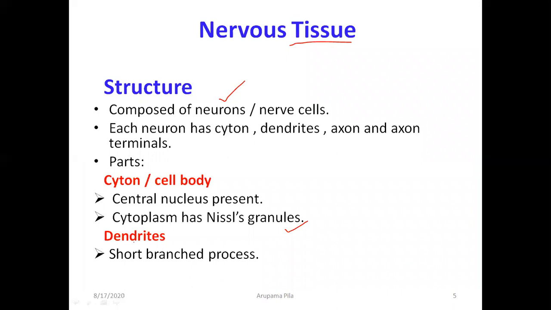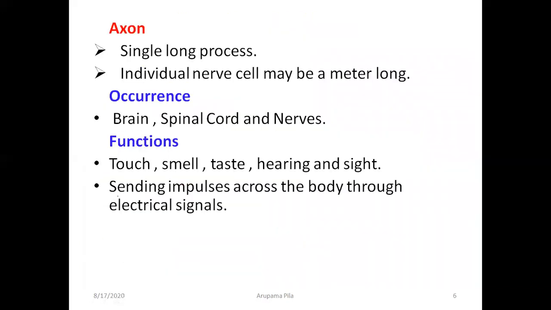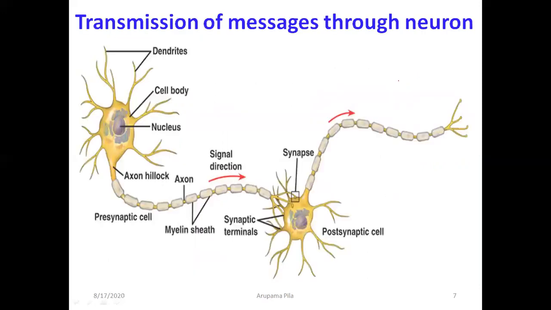Then come to dendrites. Dendrites are short branched processes. All of these are the dendrites. Then come to axon. Axon is a single long process, and an individual nerve cell may be a meter long.